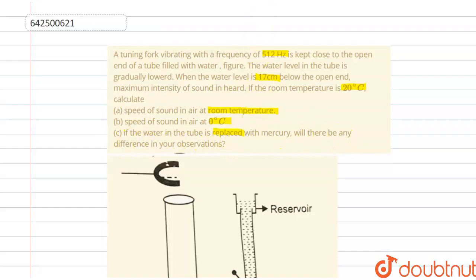So in the question we have three parts, so one by one we solve them. First of all, the maximum intensity of sound is heard when the tuning fork and air column are in resonance, right?